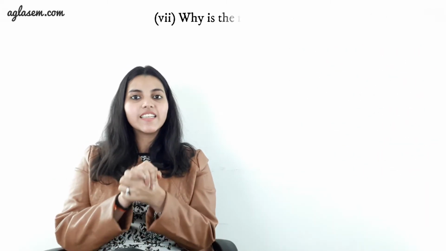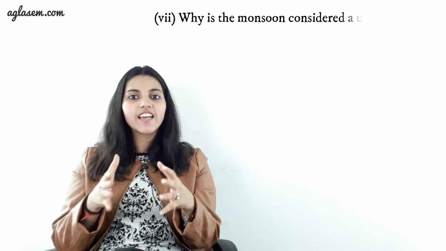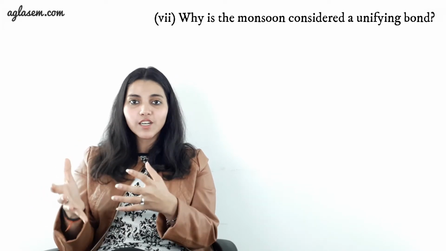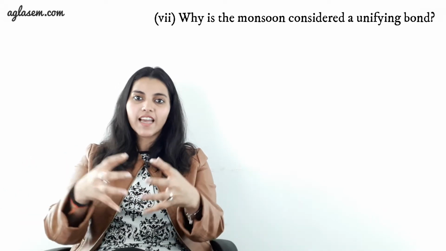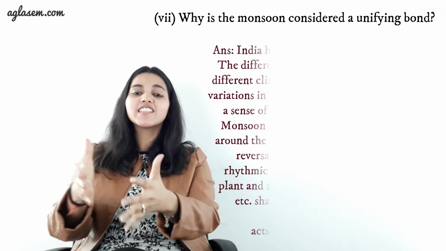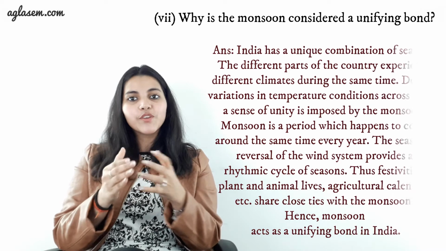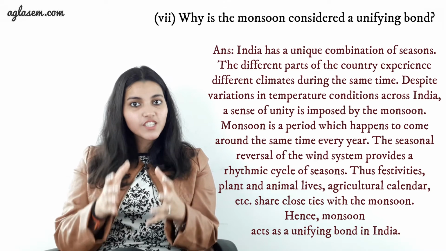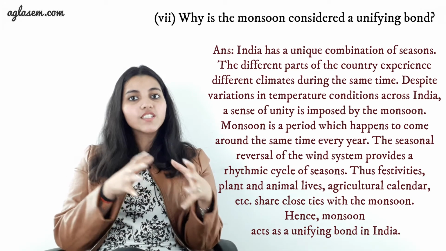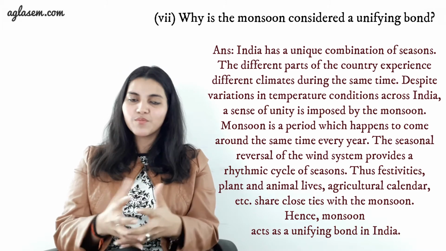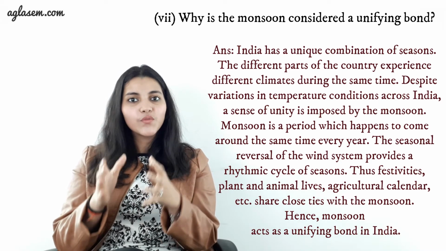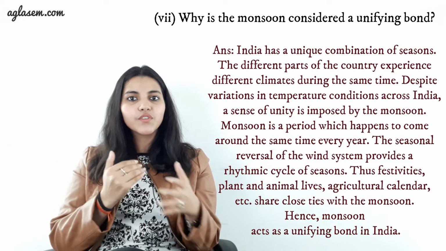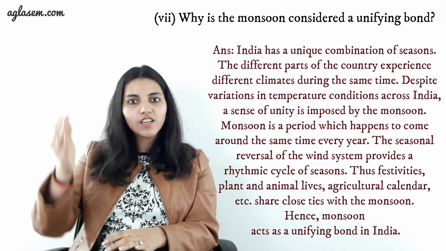Coming to our next statement, it says, why is monsoon considered as a unifying bond? Let me tell you what is a unifying bond. Unifying bond is a term which keeps things intact. So now as we all know, India has a unique combination of seasons. The different parts of the country experience different climates during the same time. Despite the variation in temperature conditions across India, a sense of unity is imposed by the monsoon. Monsoon is a period which happens to come around the same time every year. The seasonal reversal of the wind system provides a rhythmic cycle of seasons.